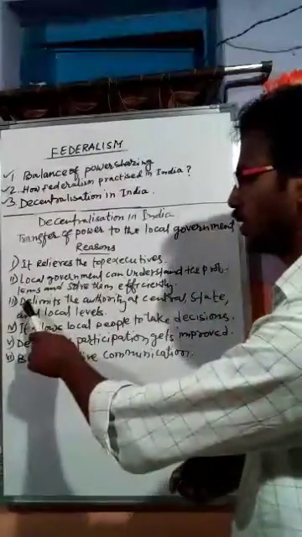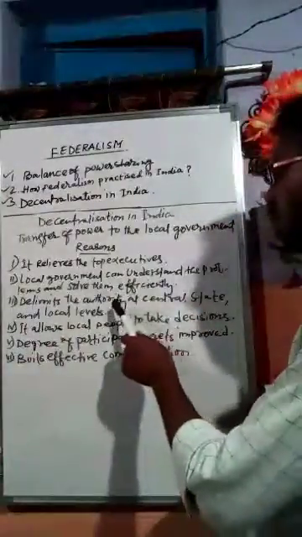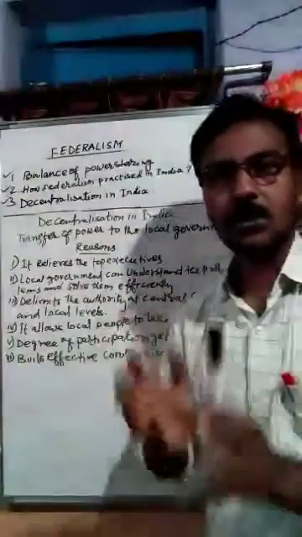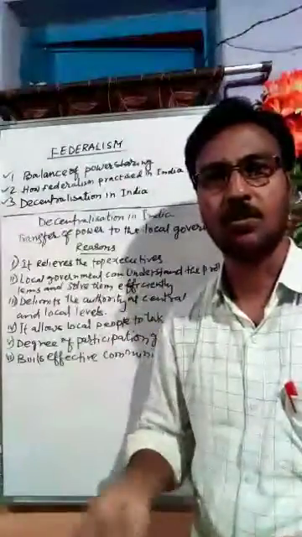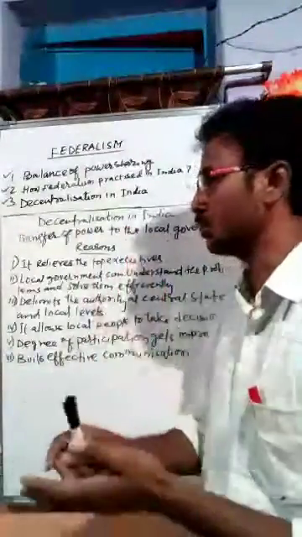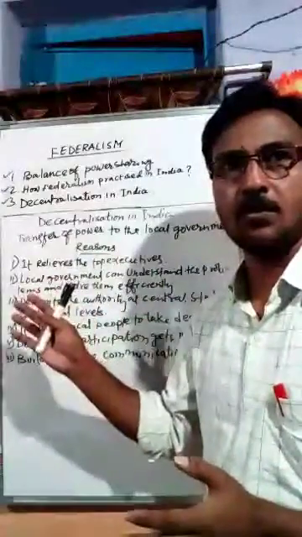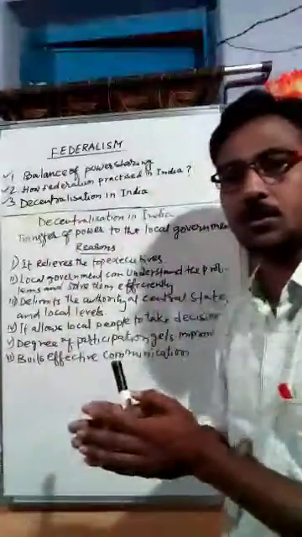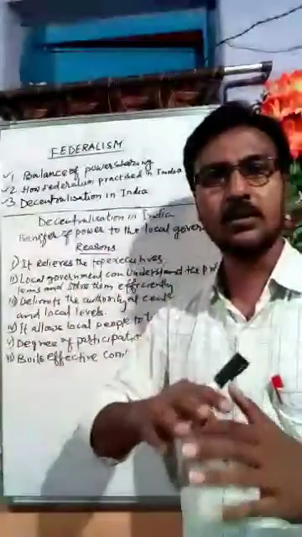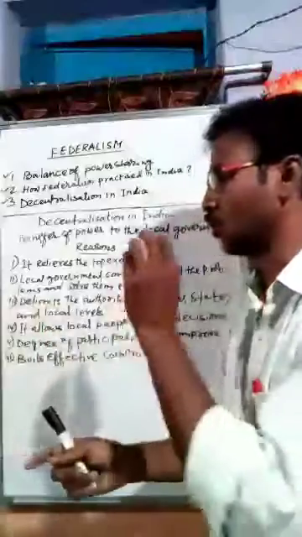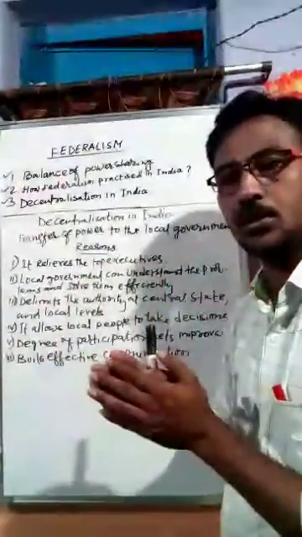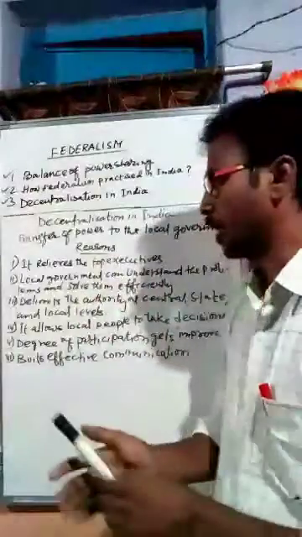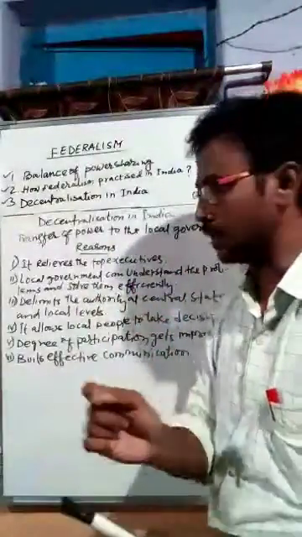Third reason is it delimits the authority at central, state and local level. That means decentralization means transfer of power. Therefore no government holds absolute power. The central government doesn't have all the power, the state government also doesn't have all the power, and the local government also doesn't have all the power. It is distributed in different levels. Therefore no government can be absolute and a dictator. So it prevents the different governments from becoming a dictator.